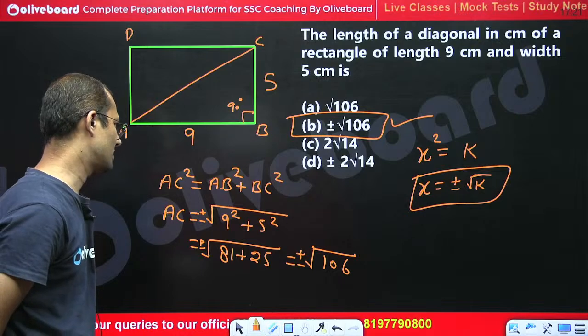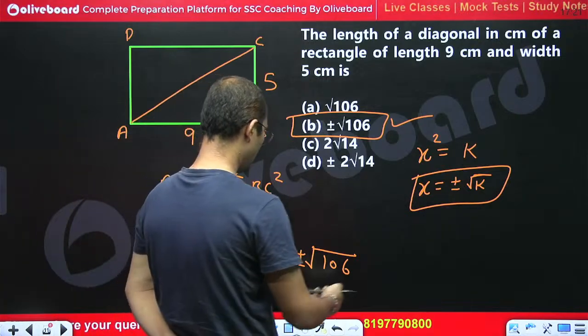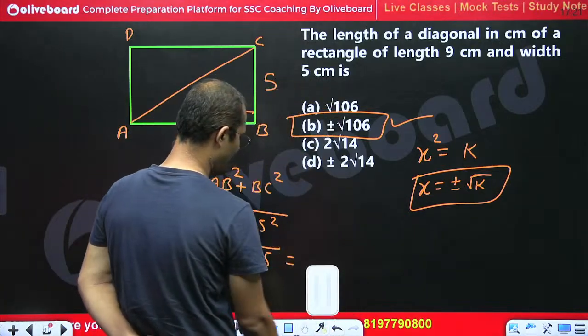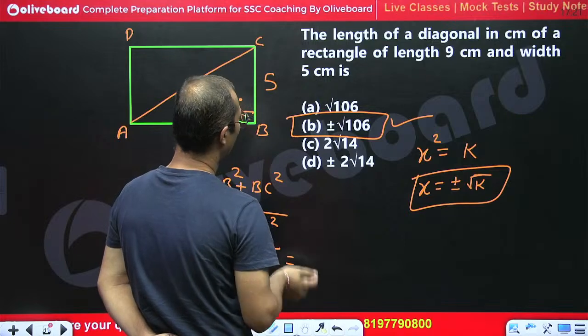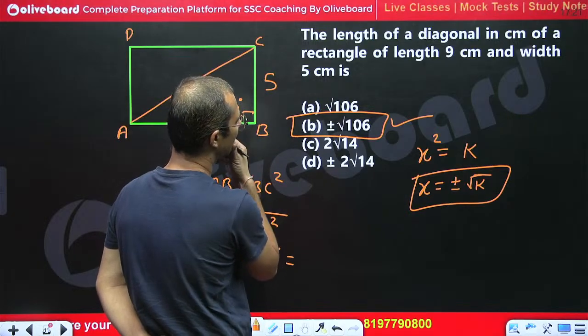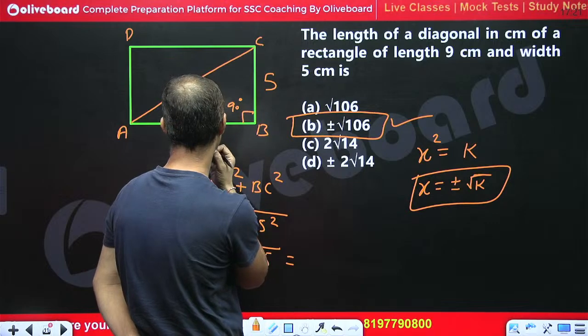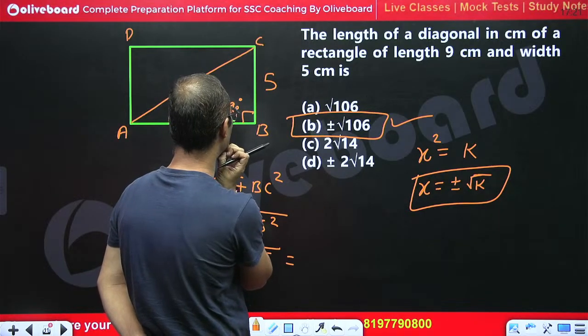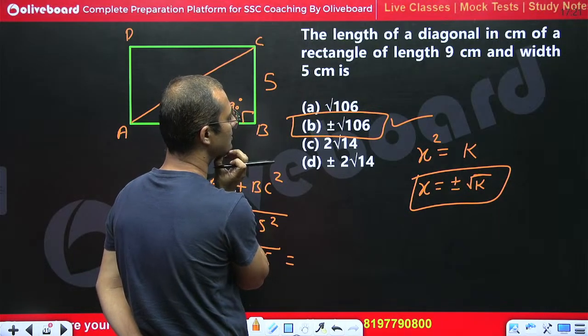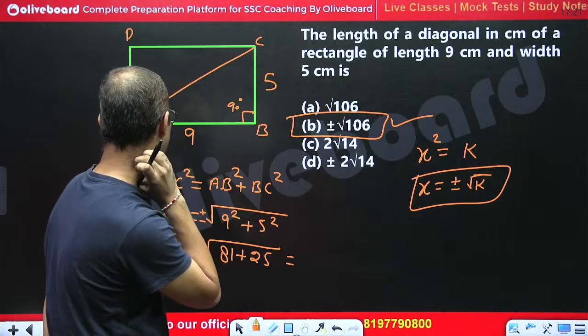Yes, you are right. The answer would be positive. If I say that the length wouldn't be negative, right? The length wouldn't be negative because it is in square form.